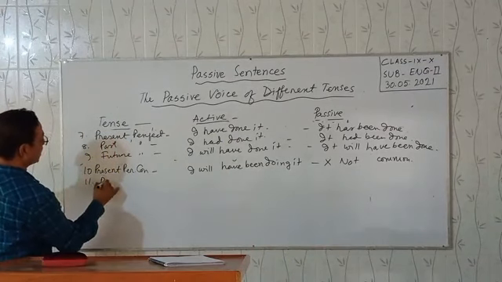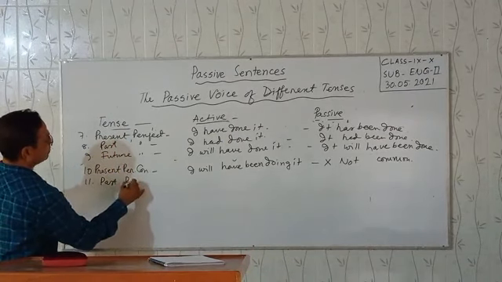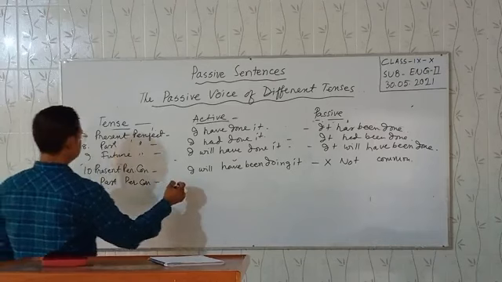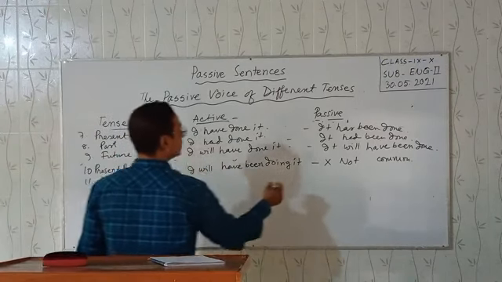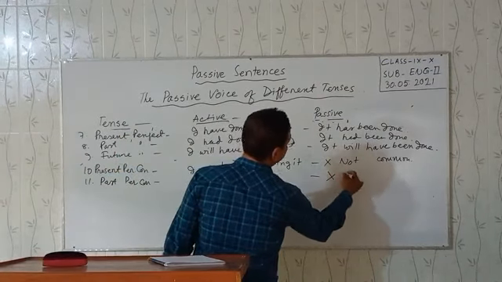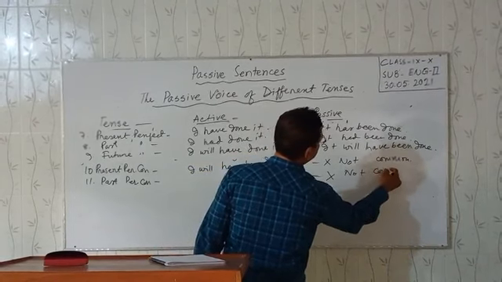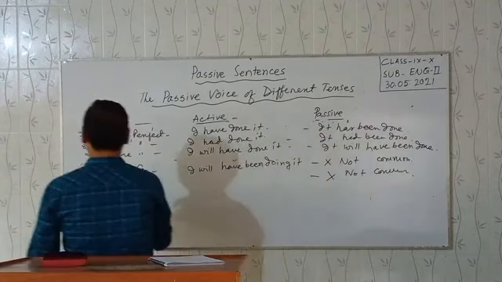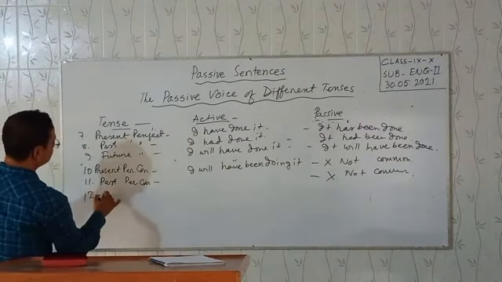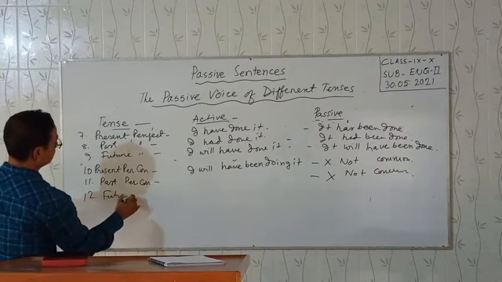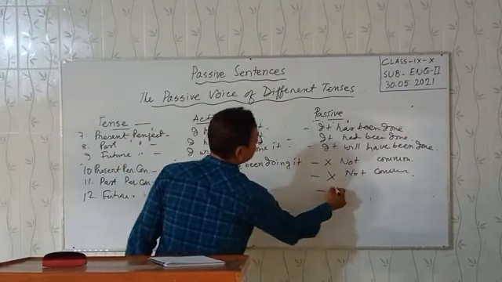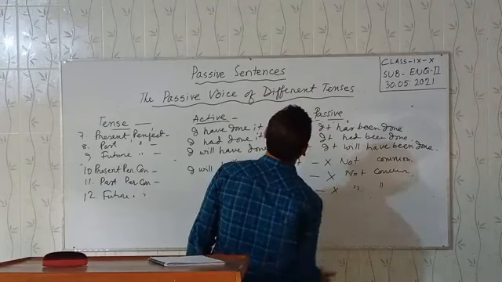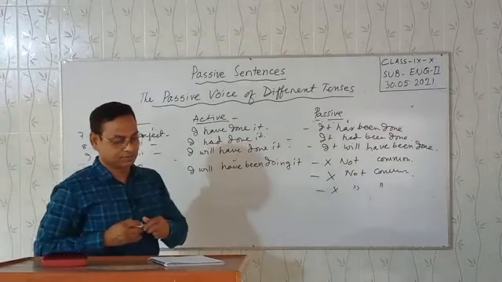Last one is past perfect continuous. This is the same, not common. And last one is future perfect continuous. This is also not common in passive sentences.